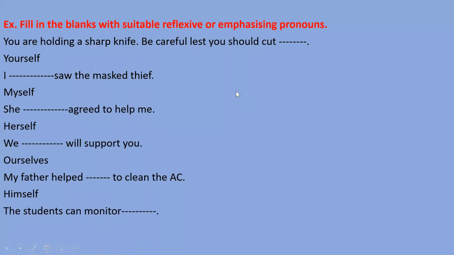Next, the students can monitor. Tell me the pronoun. I'm saying students, not one student. So which pronoun will come here? Manika, please tell me which pronoun will come here. Sir, themselves. And it is a reflexive pronoun. Very good. With the good explanation, you have given the right answer. That's a reflexive pronoun, and there will be themselves. Very good, right answer.